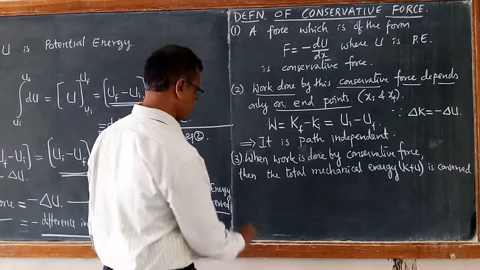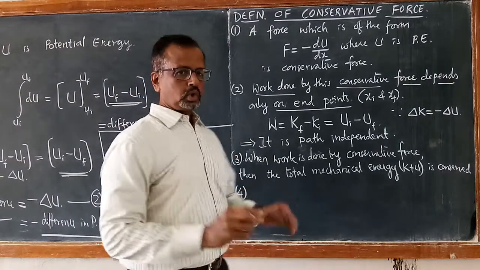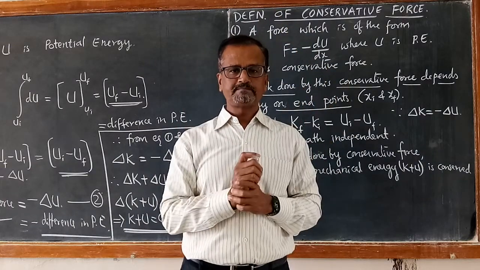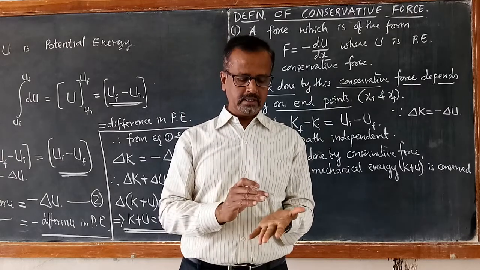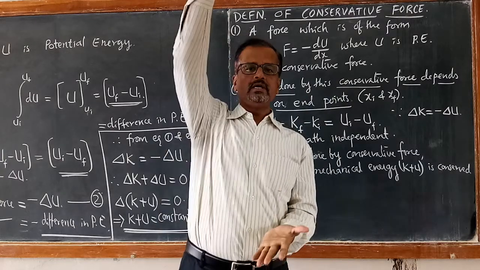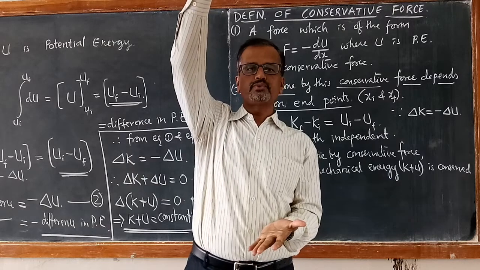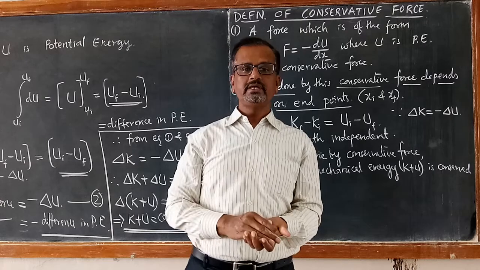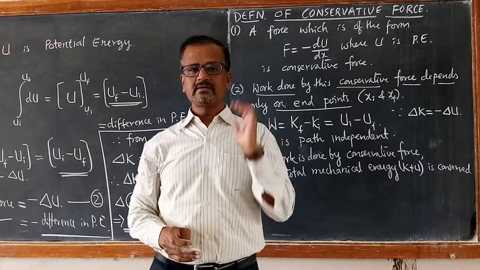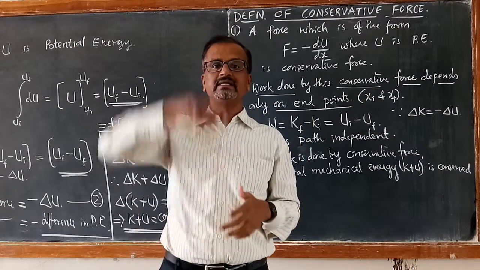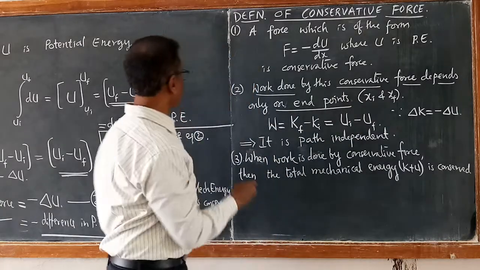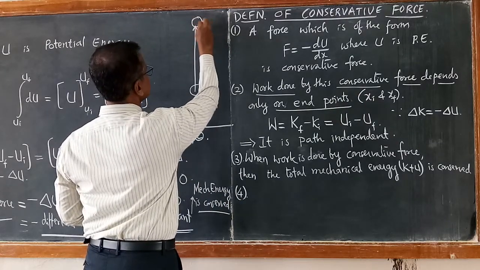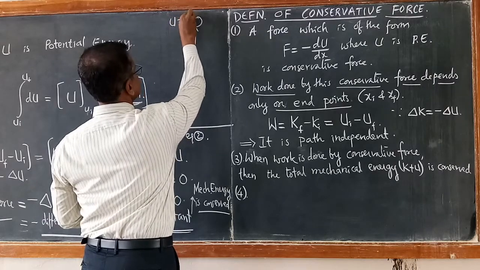Fourth point I can also add. Total work done in a closed path is 0. If you are taking an object from initial position xi to final position xf, we are doing positive work. When you leave that object from the final position to the initial position, work is done by the conservative force. For example, if an object is raised to some height h, then work done is U equal to mgh, positive from the ground position xi.